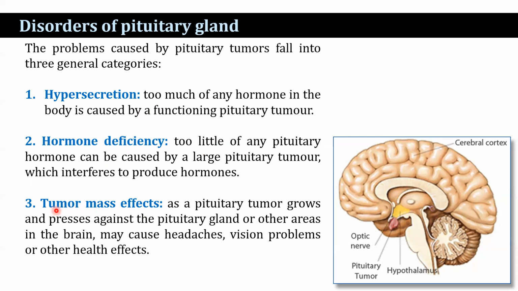And the last one is tumor mass effects. As a pituitary tumor grows and presses against the pituitary gland or other areas in the brain, it may cause headache, vision problems, or other health effects.